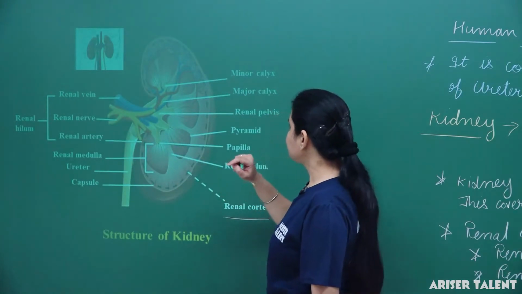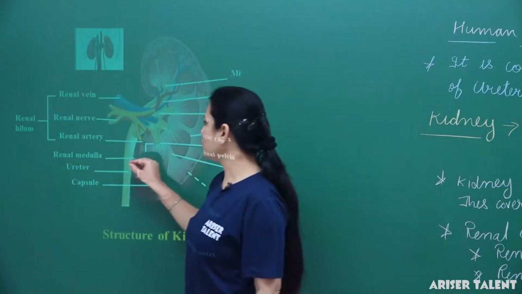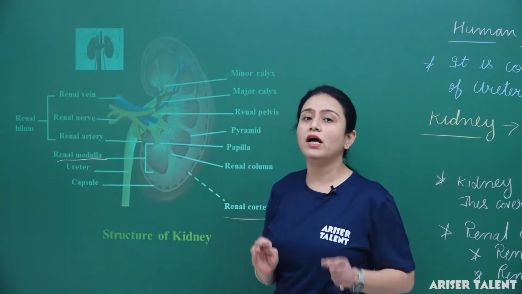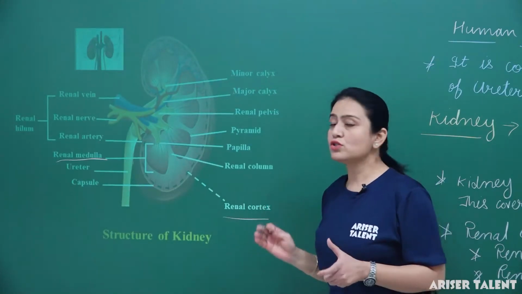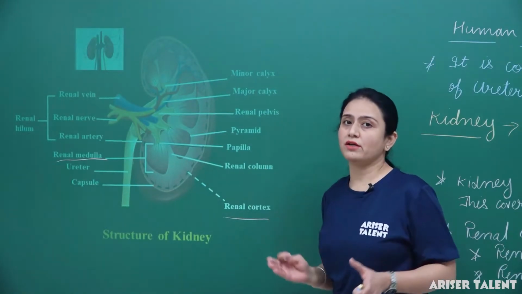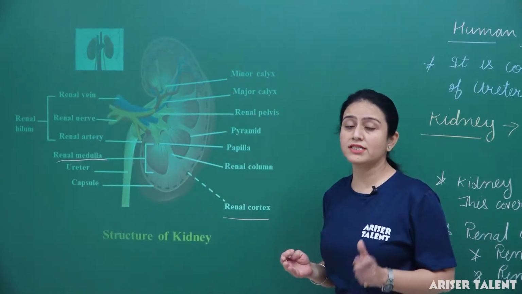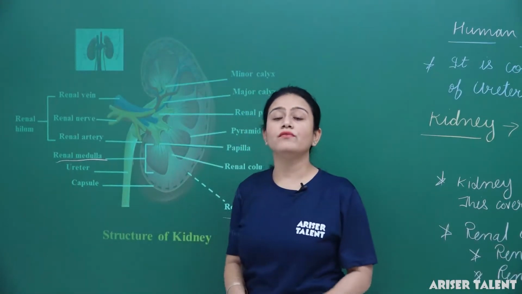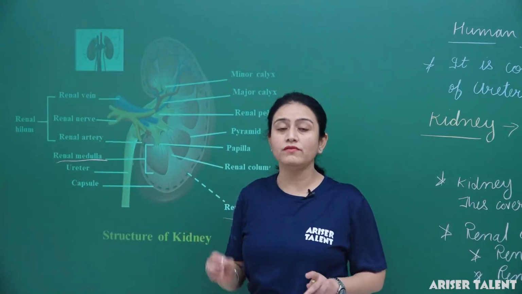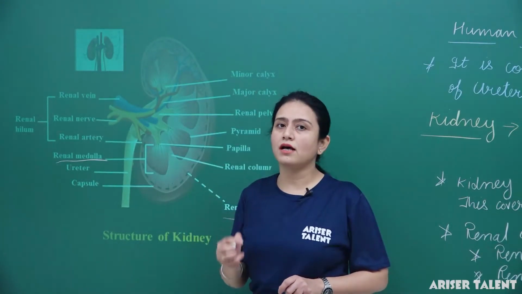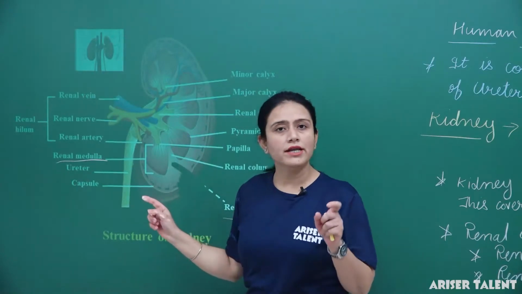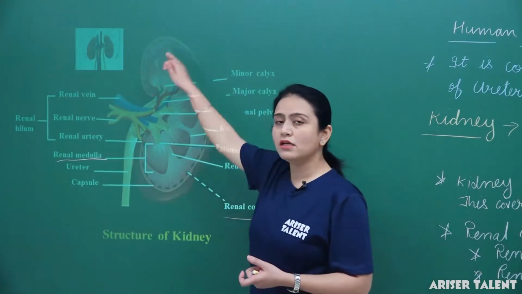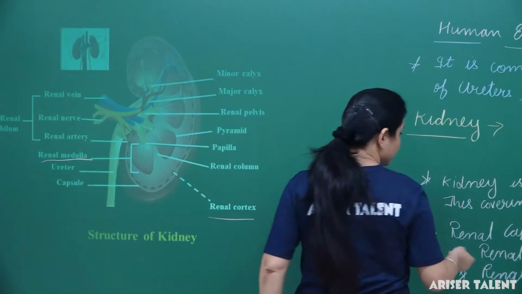The renal medulla is made up of numerous microscopic tubules which are known as nephrons, and nephrons are the structural and functional unit of the kidney.